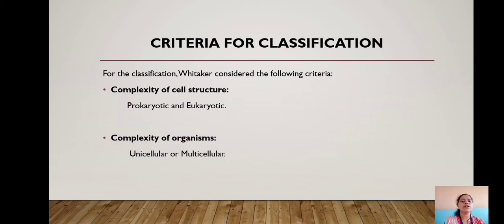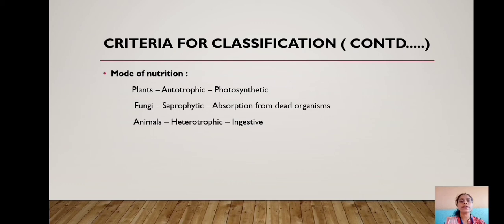If the body of organism is made from single cell, then they are called as unicellular organisms. For example, amoeba, paramecium. Whereas if the body of organism is made with many cells, then those organisms are called as multicellular organisms. For example, human beings. Next criterion used by him is mode of nutrition. That means consumption of food. On this basis, he classified living organisms into 3 types.